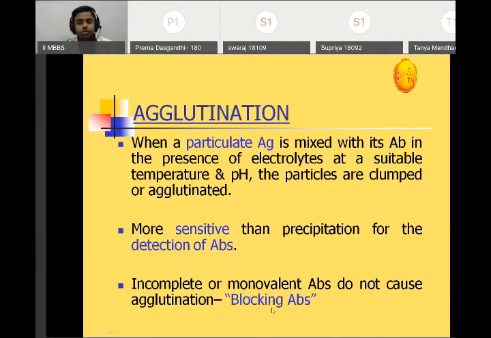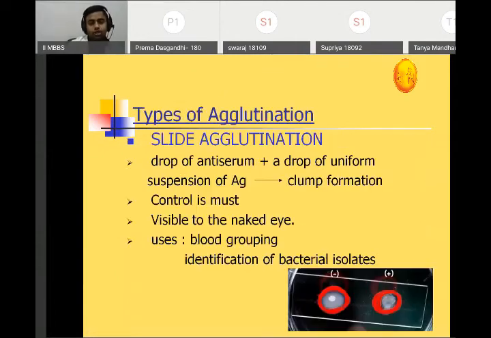Okay, so in agglutination, incomplete or monovalent antibodies do not cause agglutination. There is a block. They are called blocking antibodies. Incomplete or monovalent antibodies do not cause agglutination. For example, your Coombs test. There they are blocking antibodies, incomplete antibodies. Therefore we add on to complete it.